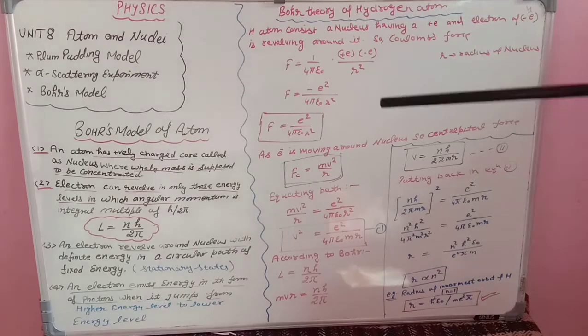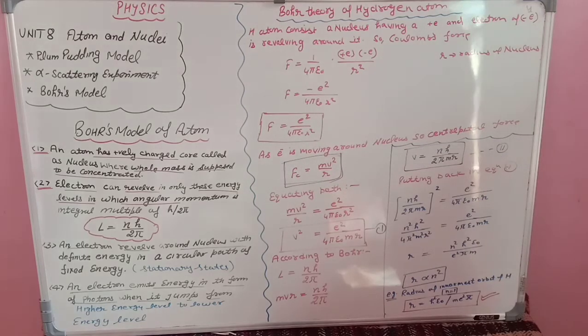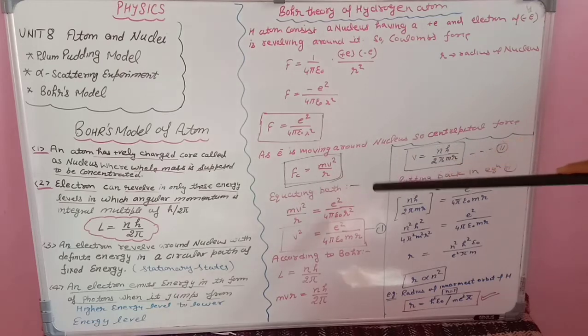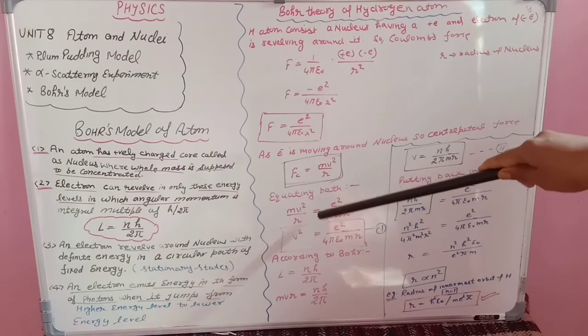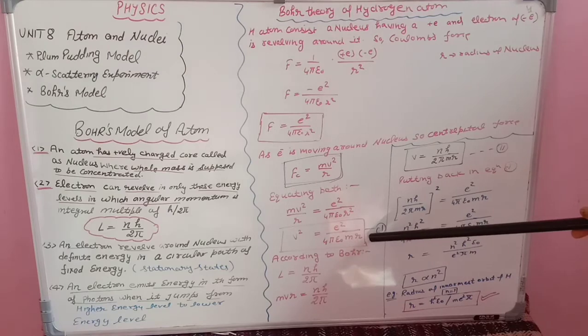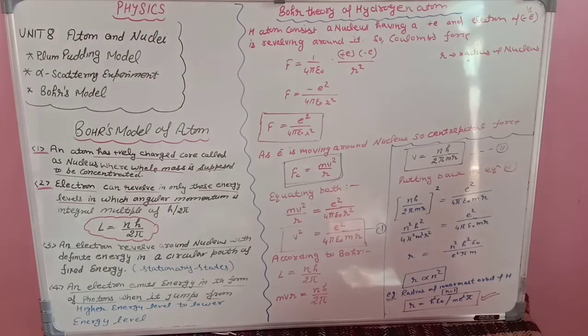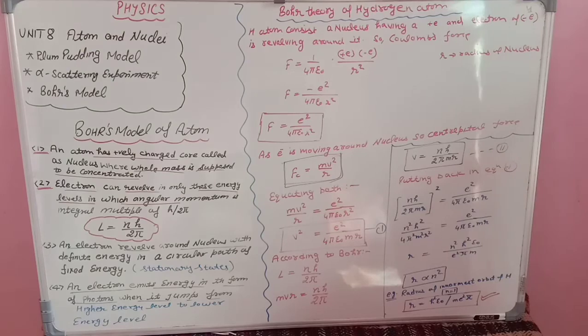Students, now here also force is existing. So both forces will be equal and opposite. So equating both, mv square upon r equals E square upon 4 pi epsilon naught r square. From here you will calculate the value of v square and you get equation number 1. Very simple mathematics, you just have to cancel the terms which are cancelling and calculate the value of v square.